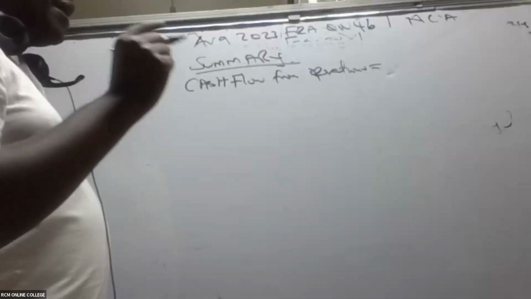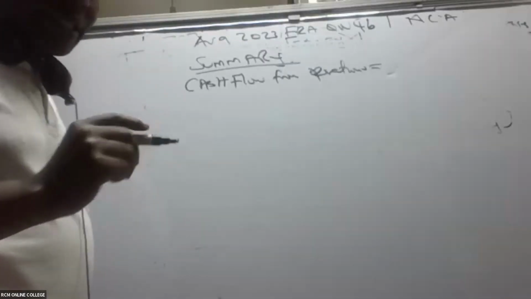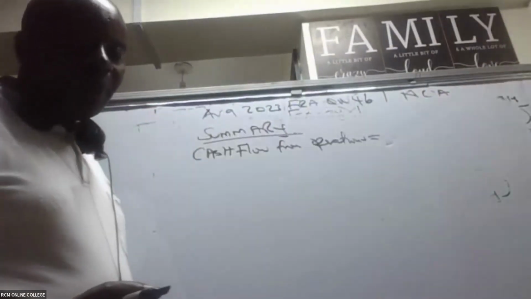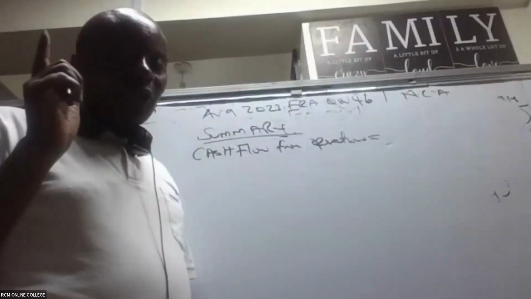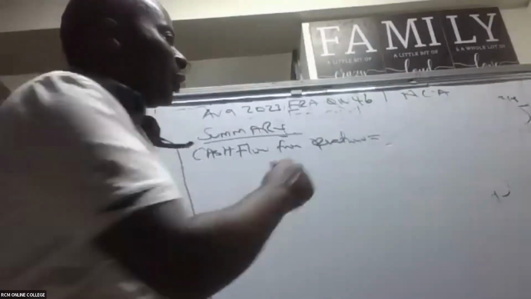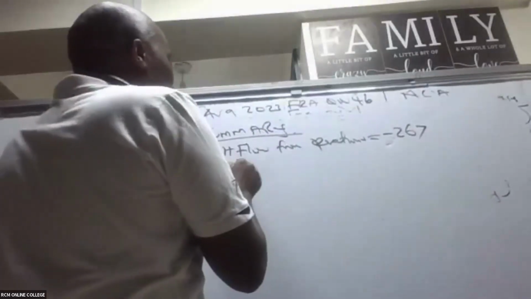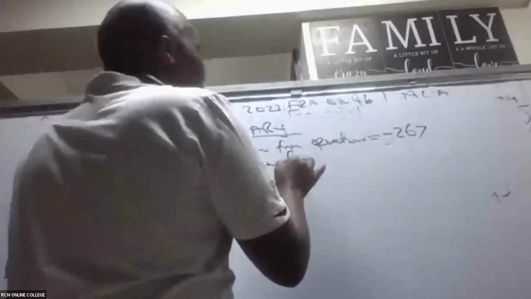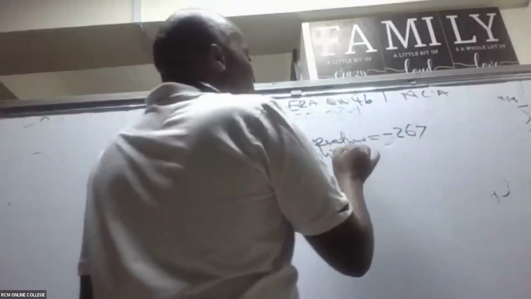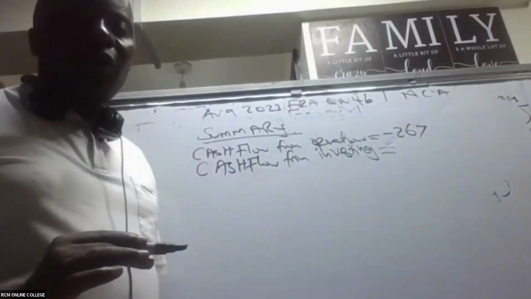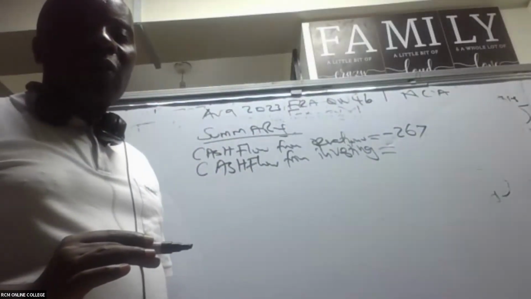Minus 267. And then we have cash flow from investing. Cash flow from investing, what do we have?